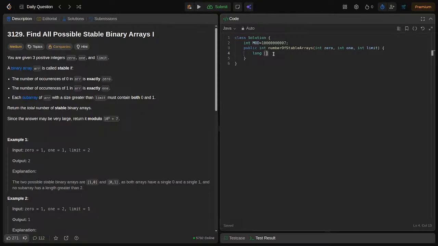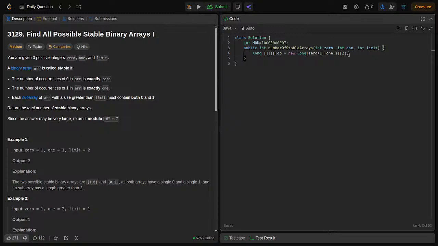First, long dp equal to new long of 0 plus 1 in the size of zeros, 1 plus 1 in the size of ones, and in the size of 2. So why have we written 2 here? Because our last element will be either 0 or maybe 1, right?